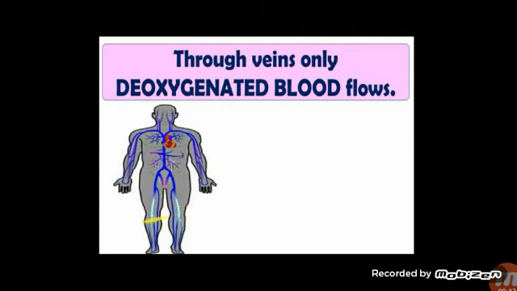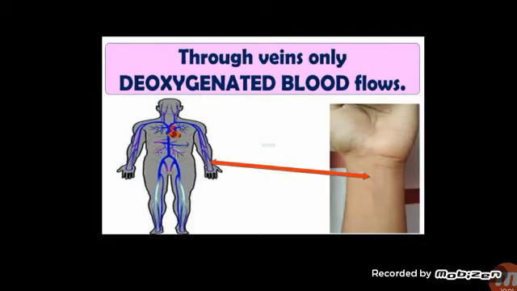Deoxygenated is blue in color, and oxygenated blood is red. Oxygenated blood passes through the arteries, and deoxygenated blood passes through veins. You can see these veins on your hand, so that is the veins you can see in your hands also.